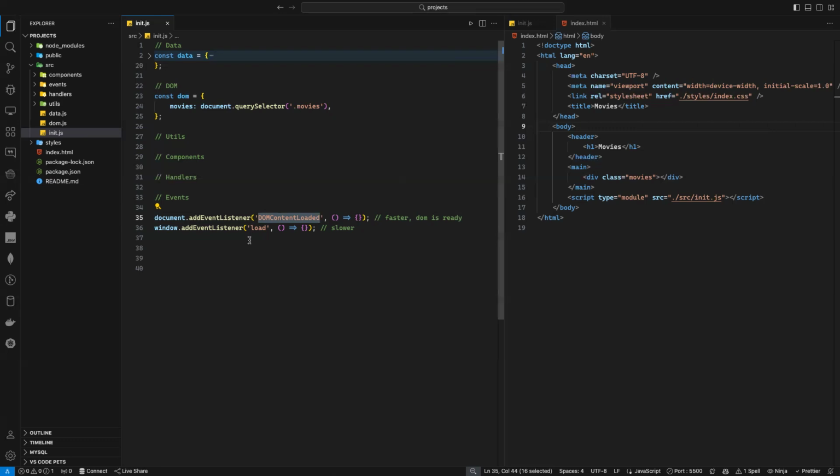Is the difference between the two clear for everyone? Yes. Okay, good.